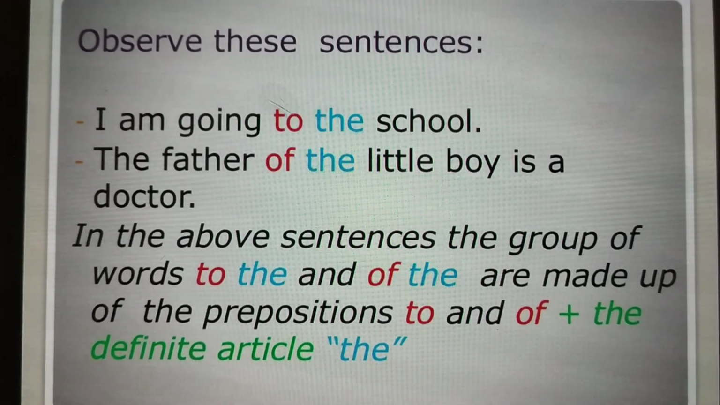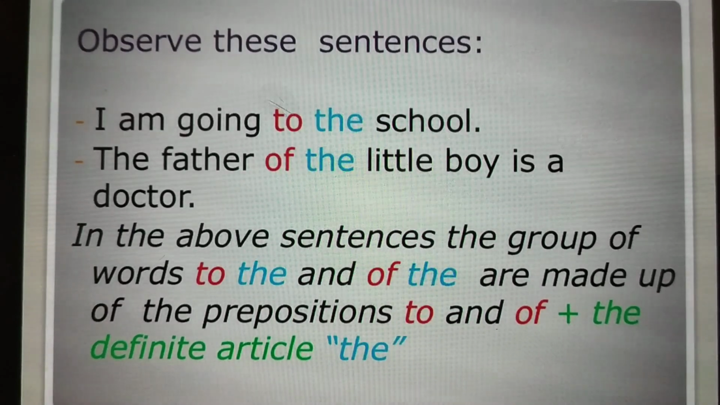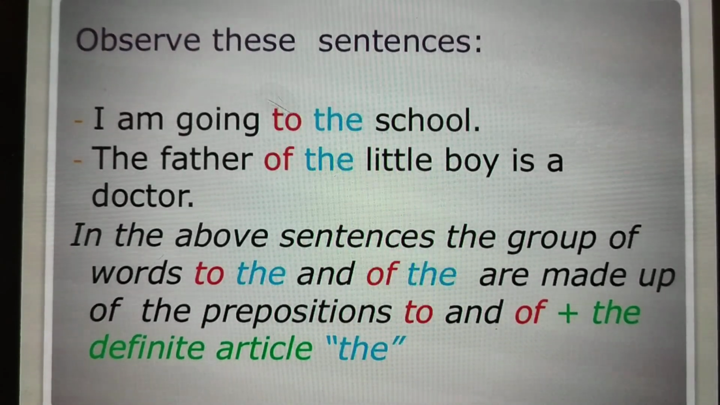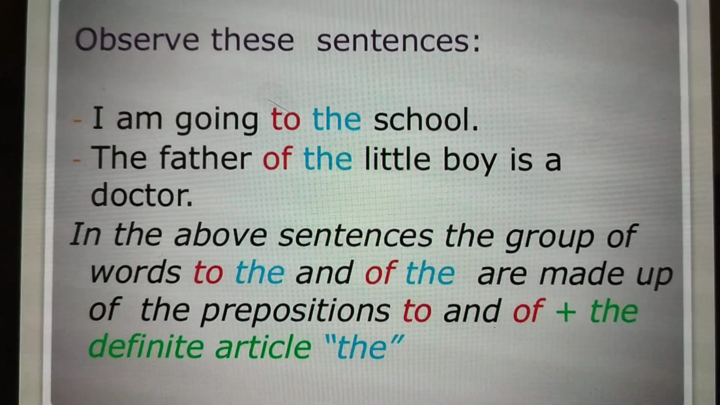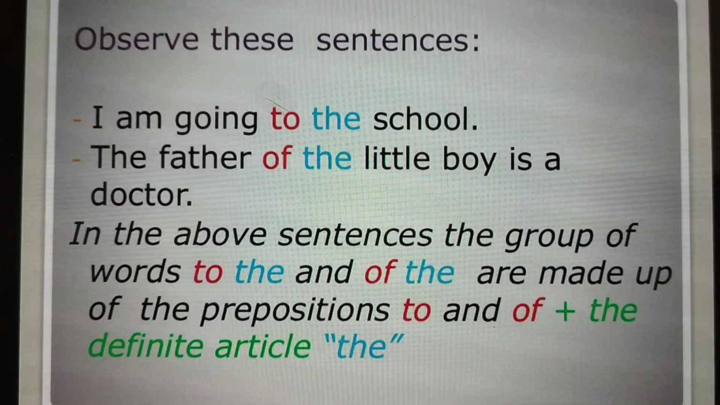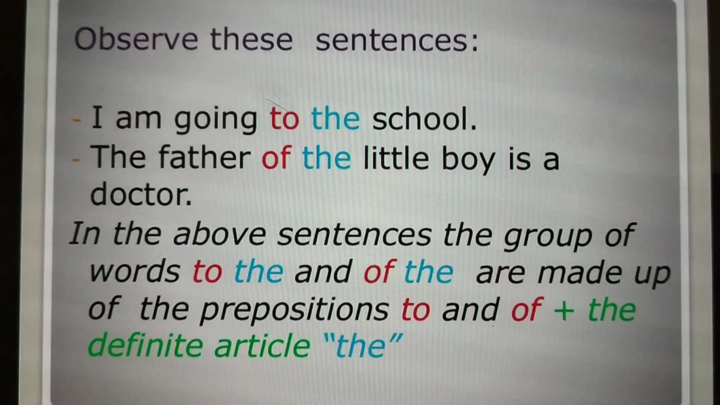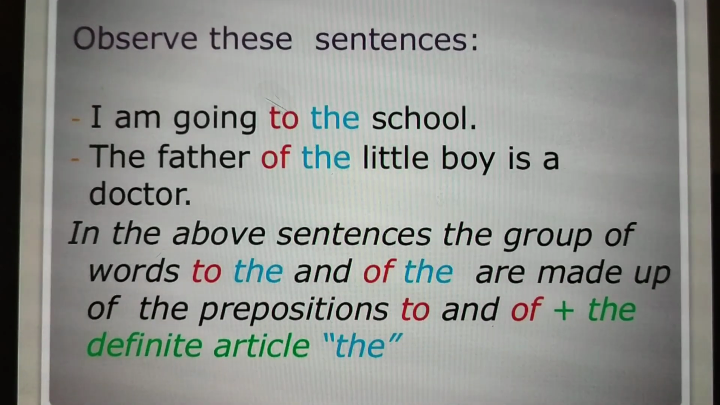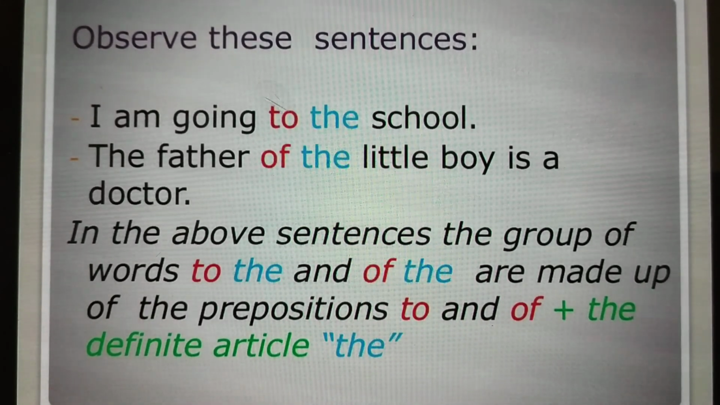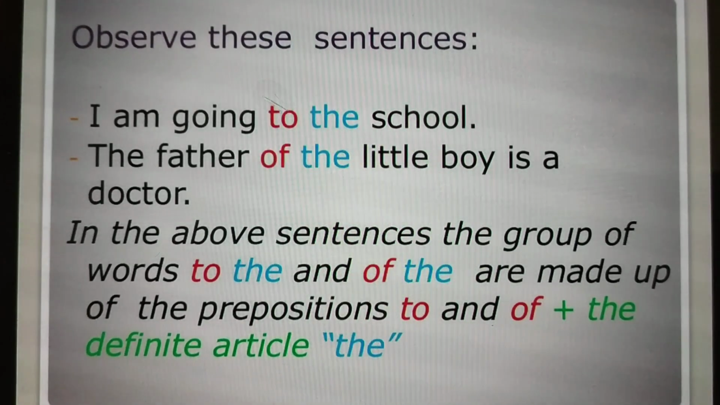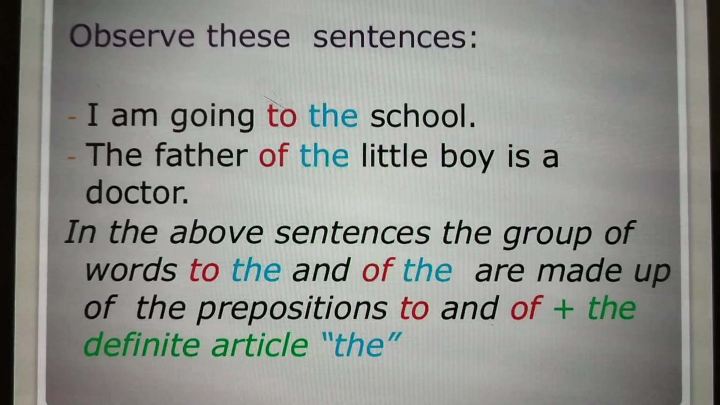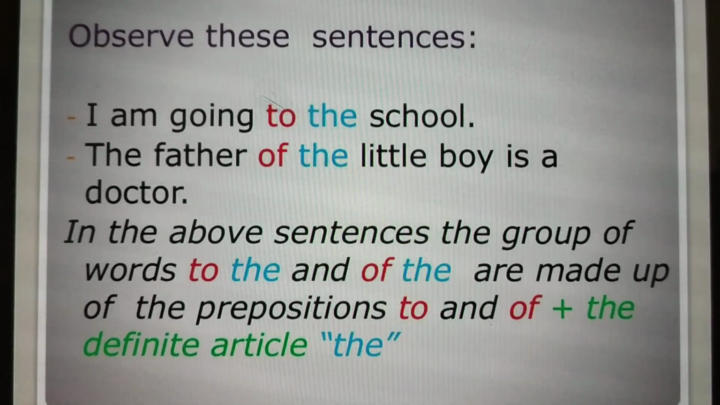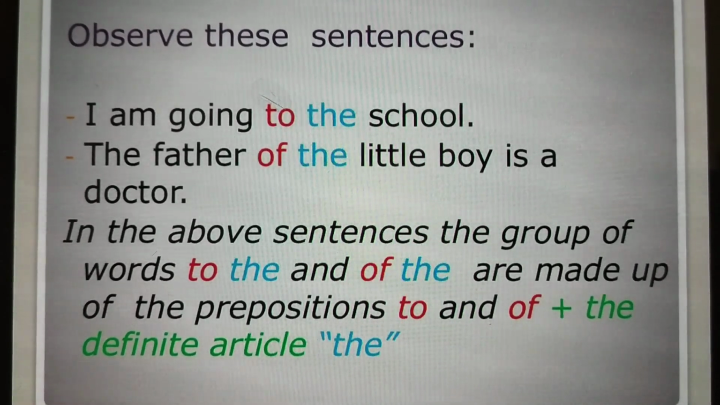Now observe certain sentences in front of you. I am going to the school. The father of the little boy is a doctor. In the above sentences, the groups of words "to the" and "of the" are made up of the preposition "to" and "of" plus the definite article "the". So it's a combination of "to" and "of" with "the". Okay, "to the" and "of the". So the contracted articles mean "to the" and "of the". Now let's see how we make them.